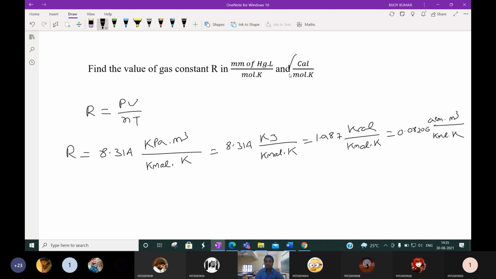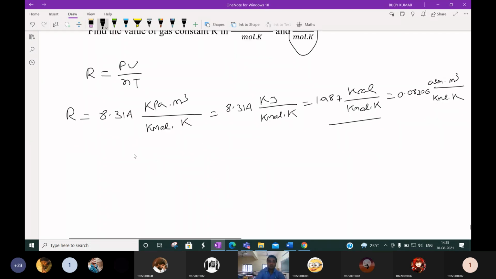Okay, first let us focus on this one. It is given calorie per mole Kelvin. So for that we can use this value. Let us take R is equal to 1.987 kilocalorie per kilomole into Kelvin.